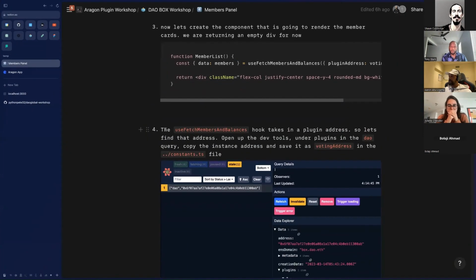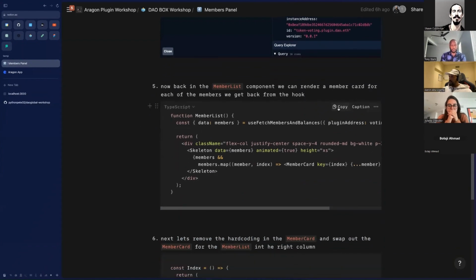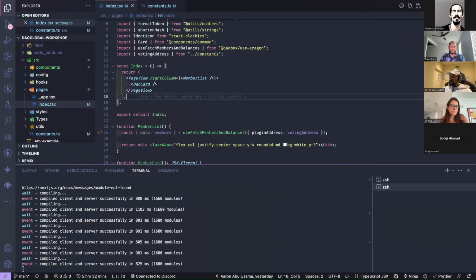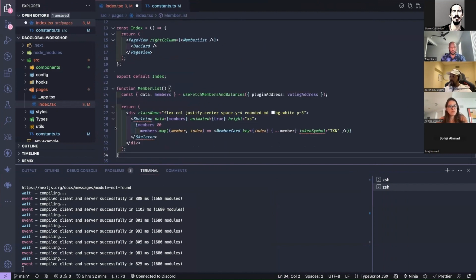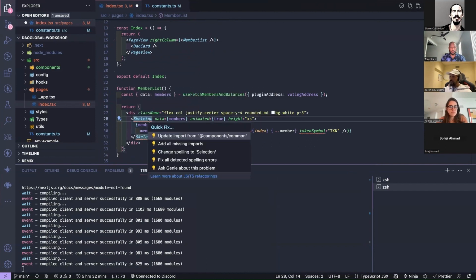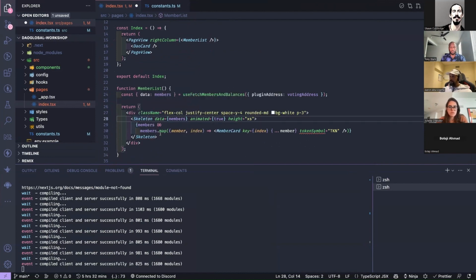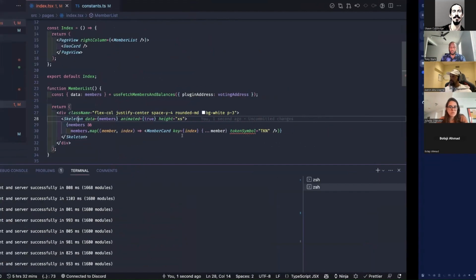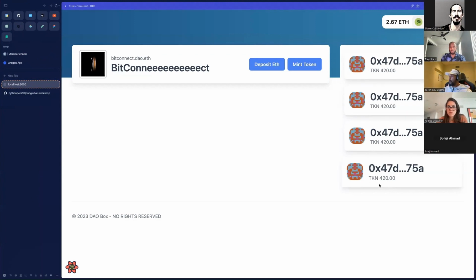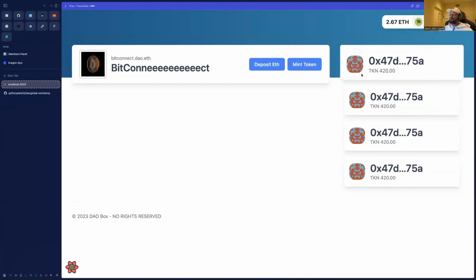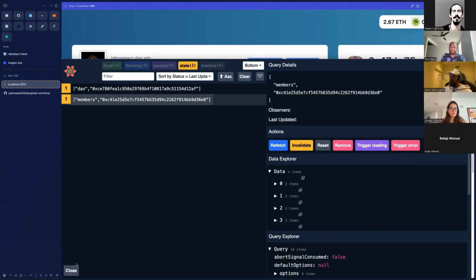Okay, so how are we going to do that? Let's update our member list function here. Import that skeleton again. Run that and see what we get. Okay, so now we got 4 members, but of course we haven't actually passed that data in. We just rendered 4 members because we're mapping over the data that we're getting, right? So we're mapping over this members object here, with 4 members in it.